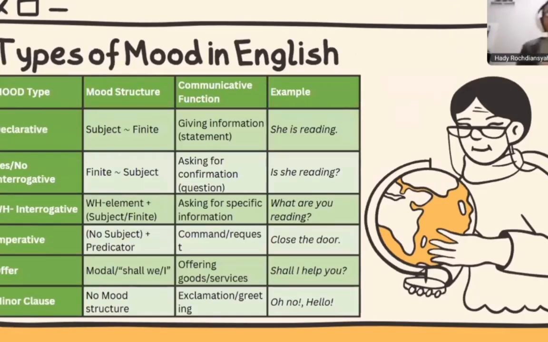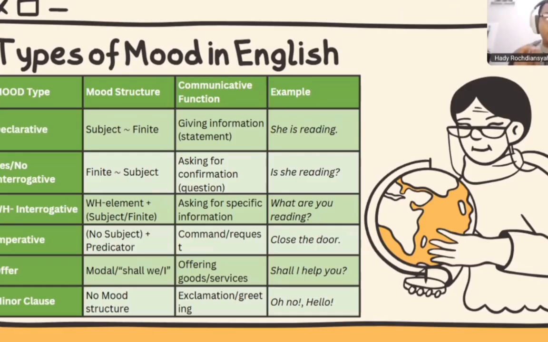Next, the types of mood in English by Halliday. Halliday told us about the types of mood. There are six types of mood in English. The first one is declarative. In the mood structure, declarative consists of subject and finite.